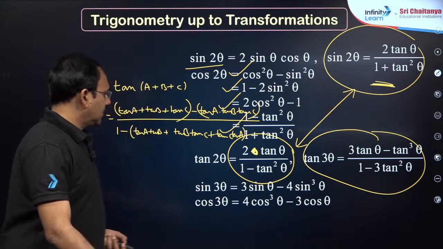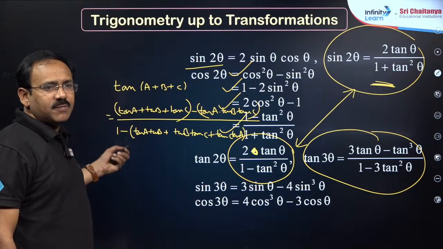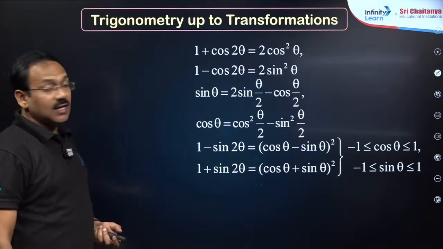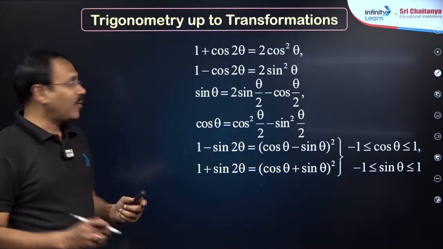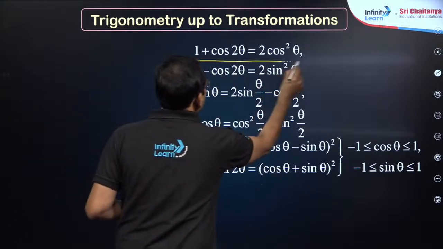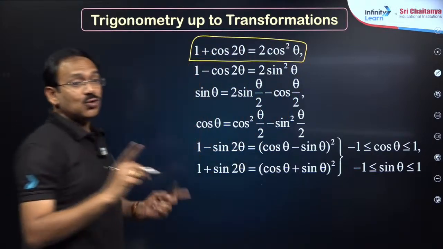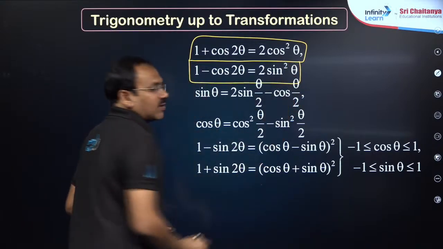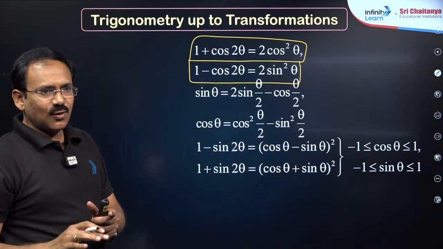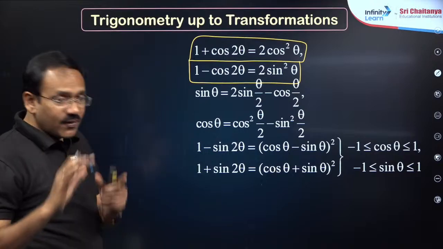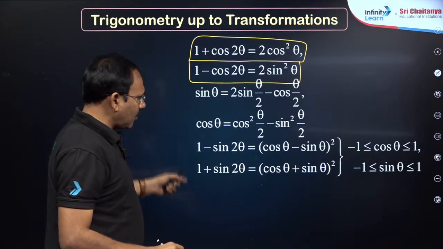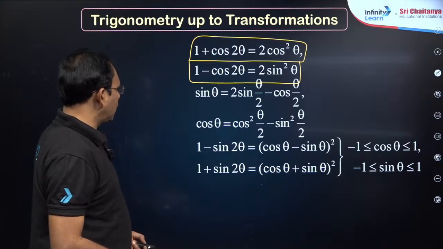Similarly, cot of A plus B plus C you will write in terms of cot. Next, my dear friends, this is very important. 1 plus cos 2 theta, wherever you see, it is 2 cos square theta. 1 minus cos 2 theta is 2 sin square theta. We frequently use this in the calculations. Of course, these are half angles, very common, nothing special in this, no need to worry.